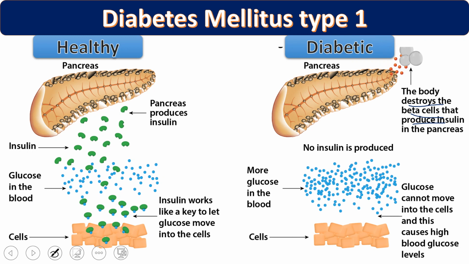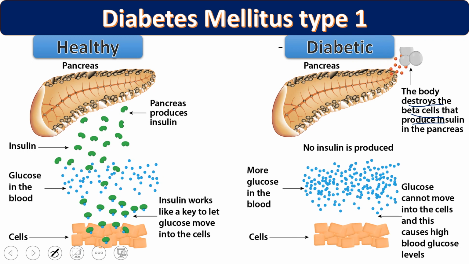If we don't have insulin, entry of glucose will slow down or there will be no entry. So glucose will not enter the cells, and more glucose will be present in the blood circulation. That raises the glucose level in the blood and leads to hyperglycemia. That is type 1 diabetes mellitus.